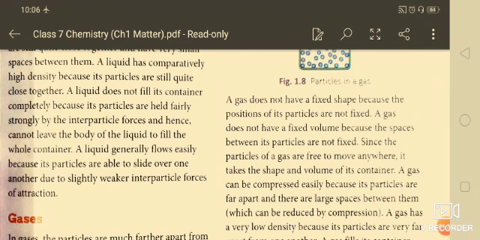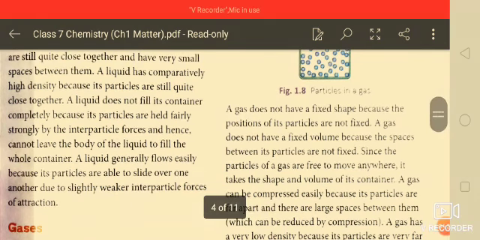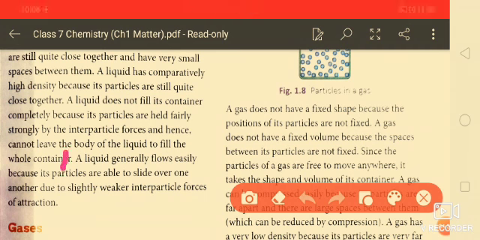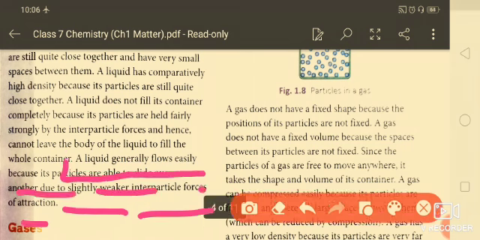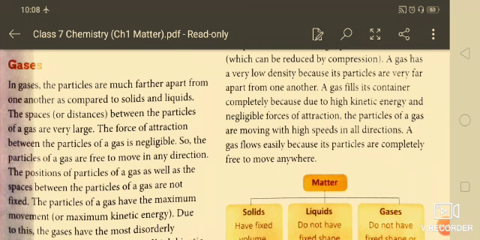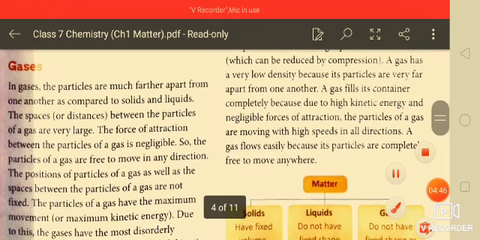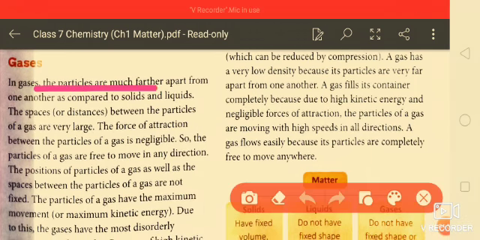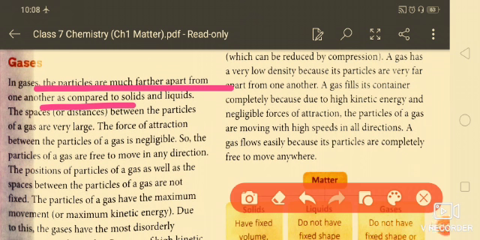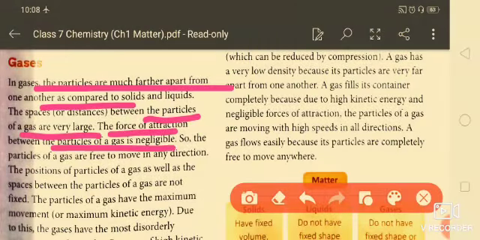Now, why does liquid flow easily? A liquid generally flows easily because its particles are able to slide over one another, and there is a slightly weaker interparticle force of attraction. Next is the gas. In gas the particles are much farther apart from one another compared to solid and liquid. The space or distance between the particles of gas is very large, and the force of attraction between the particles of gas is negligible.